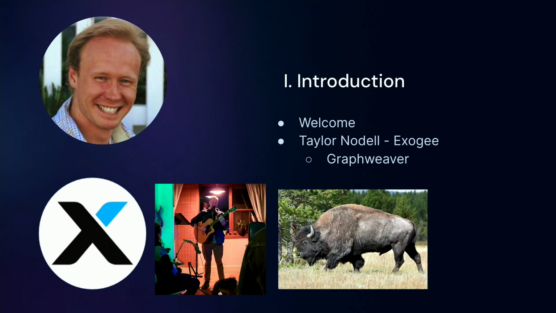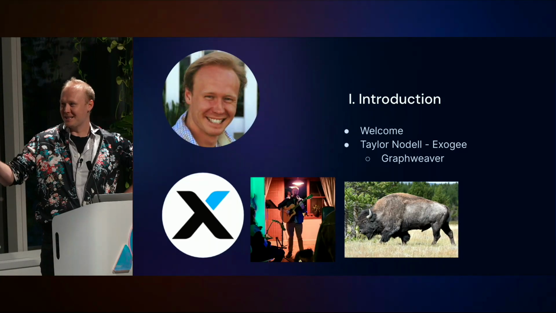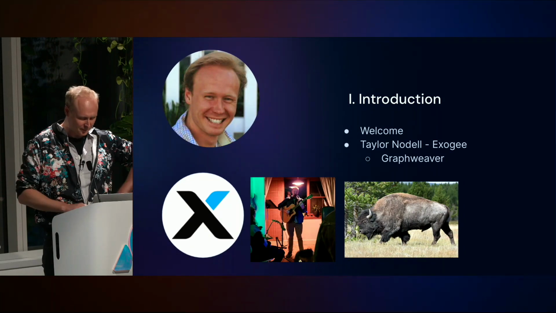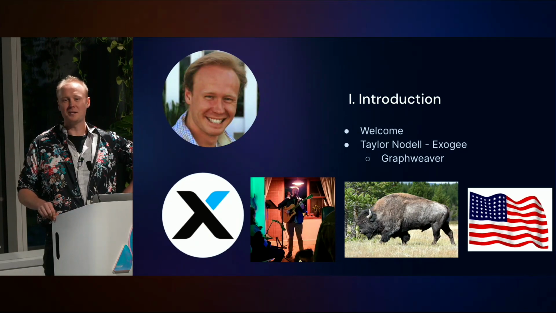That would be awesome. I'm also a wildlife photographer. I just came back from Montana. This is an American bison. Fun fact, if you learn nothing else tonight, this is not a buffalo. What happened was, in the 1500s, a French guy came over and he saw this thing and he was like, that's a buffalo, I've seen that before. He's wrong. It's a totally different species. Buffalo live in Southeast Asia, and what you see here is an American bison. And much like the American bison, I too am an American.